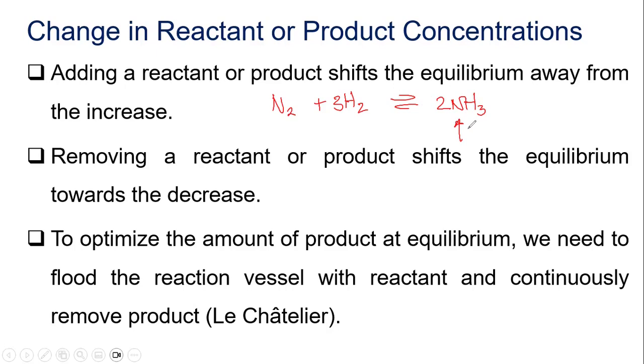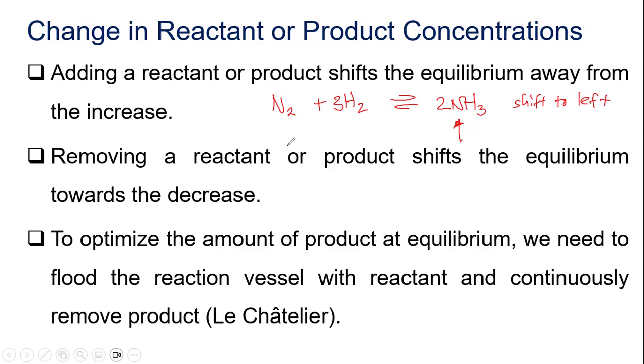According to Le Chatelier's principle, if you add either a reactant or a product, and in this example you're adding a product, this will shift the equilibrium away from the increase. Since the increase is on the product side, the shift will go to the left.